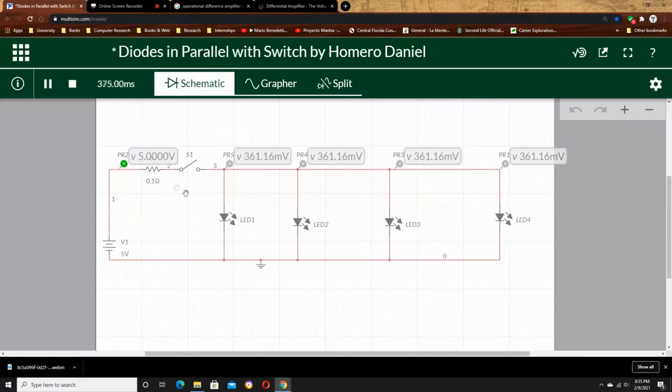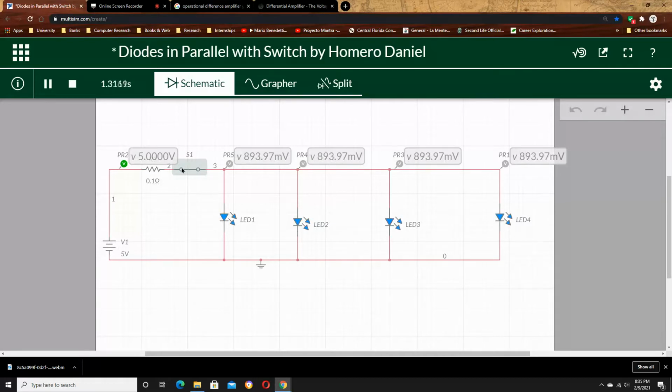You can see that when I close the circuit, all diodes have the same potential difference because they are connected in parallel. So the source is 5 volts, but every time that I close the circuit, each diode has the same potential difference because they are in parallel.